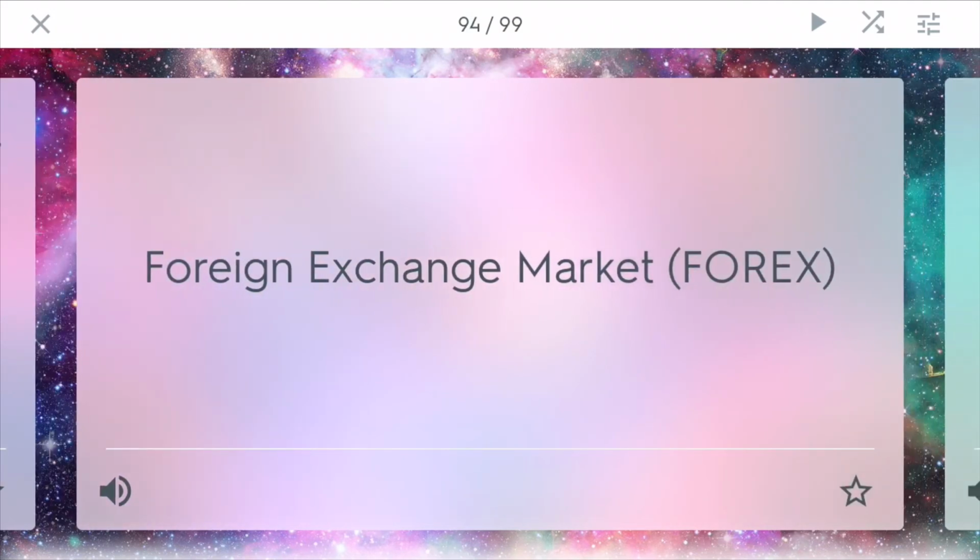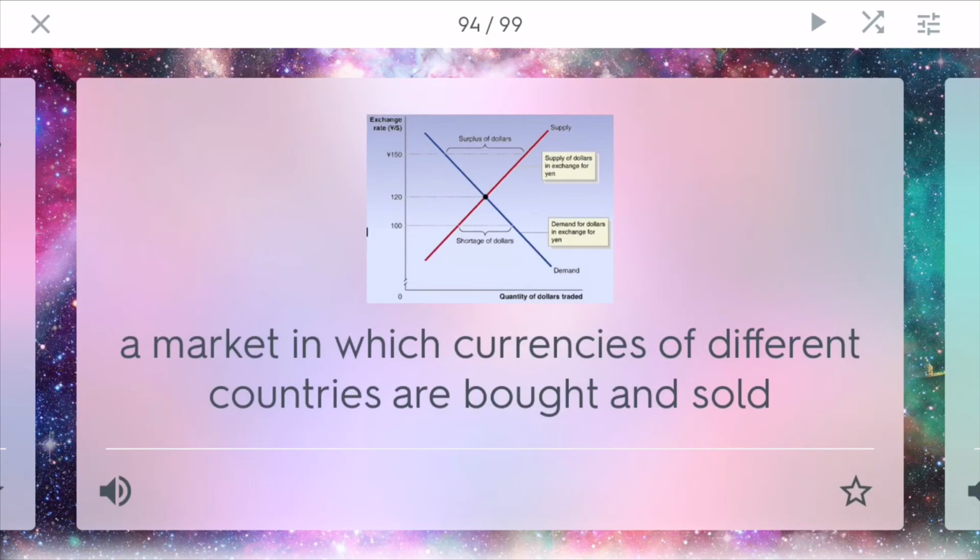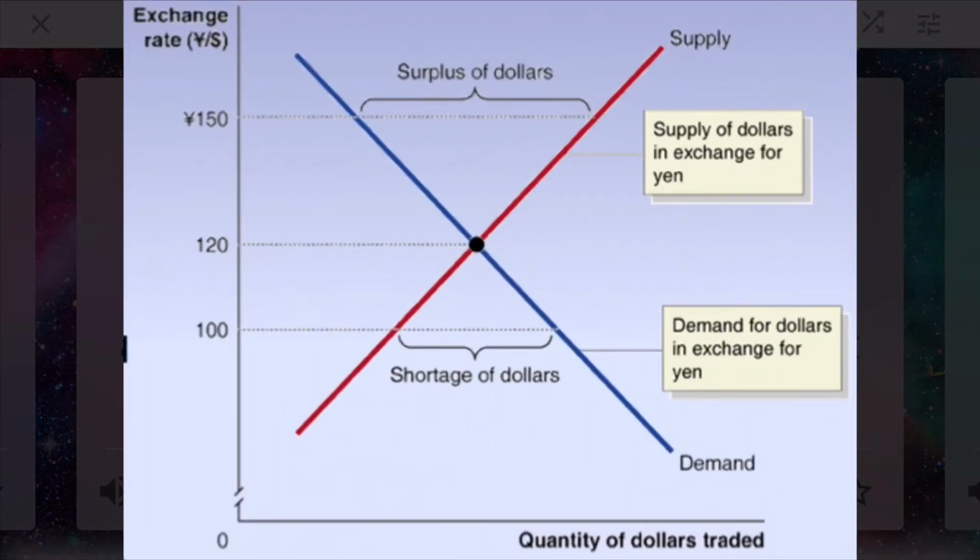Foreign exchange market, the Forex. So this is a market in which currencies of different countries are bought and sold. It shows two different things, the exchange rate between two different countries. So in this case, it's the yen and the dollar. And it also has on the x-axis the quantity of dollars traded. This is also following a supply and demand curve. And it really just shows how money will change between different sources as money between different countries are exchanged and bought.